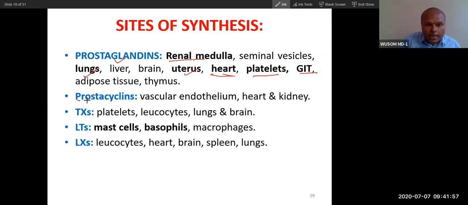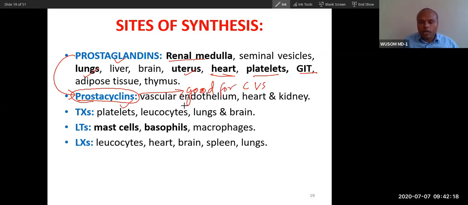Now we will talk about prostacyclin. Prostacyclin is a type of prostaglandin, and its role is specifically in cardiovascular health. It is a very good helper of the cardiovascular system. Remember, this is a very good one. Prostaglandins can be good, they are generally good, but sometimes can be bad as well. These prostacyclins are always good.